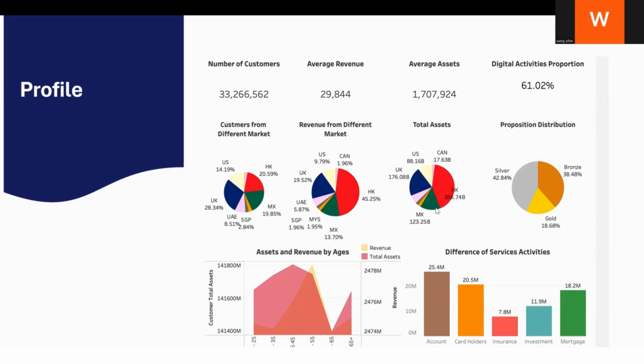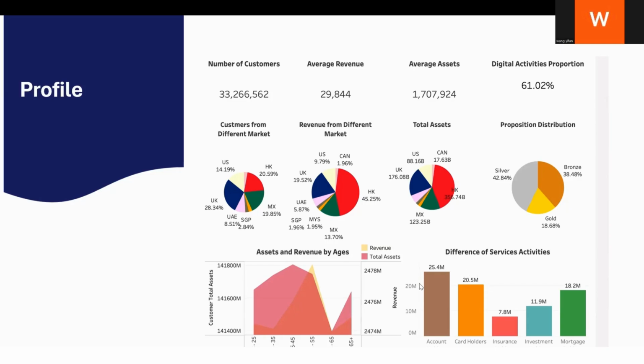And we further studied the assets deposited in our bank by different age groups and the revenue obtained from the customers. This is in this area chart. We find that customers aged 35 to 45 have the most assets, but the people aged 45 to 55 contribute the most profits to the bank.